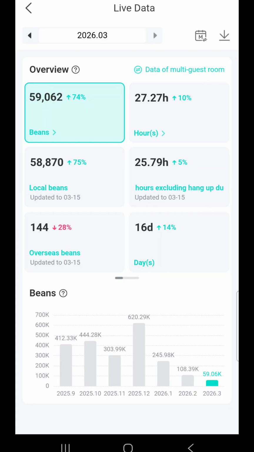The overseas beans is a separate pay chart, and you get paid for those at the end of the month once you hit a minimum of 20,000. So, for instance, if this was a 10,000 tier, I need to make sure I have 10,144 to make sure that I get paid due to the fact that I have overseas beans.